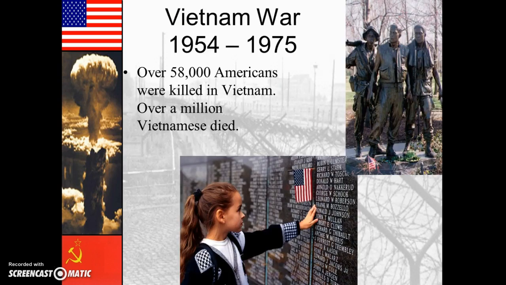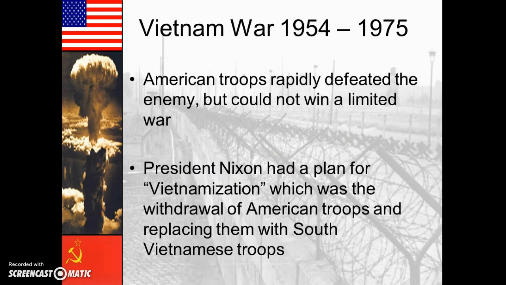Over 58,000 Americans were killed in Vietnam, and over 1 million Vietnamese people died during this war. So American troops rapidly defeated the northern Vietnamese forces, but they could not win a limited war. They couldn't just do it part way.